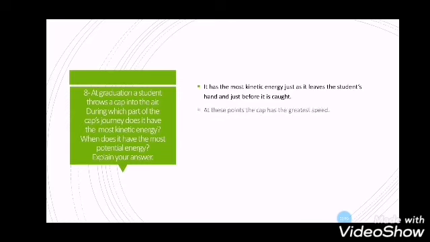8. At graduation, a student throws a cap into the air. During which part of the cap's journey does it have the most kinetic energy? And when does it have the most potential energy? Explain your answer. So, it has the most kinetic energy just as it leaves the student's hand and just before it is caught. So when he throws it, it will have the most kinetic energy because it will have the most speed, and the same thing just before it is caught, when it's falling down, it will have the highest speed, so it will have the highest kinetic energy. At these points, the cap has the greatest speed.